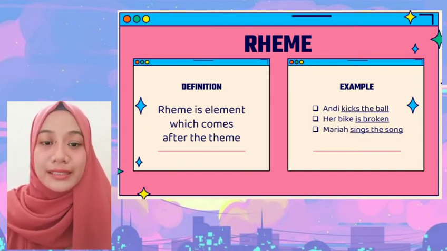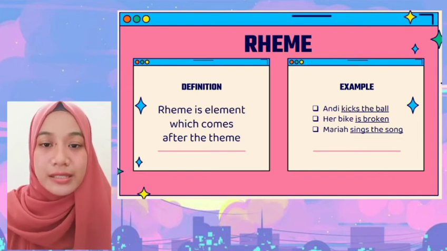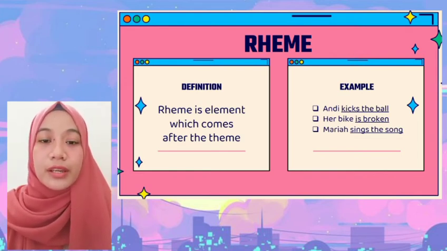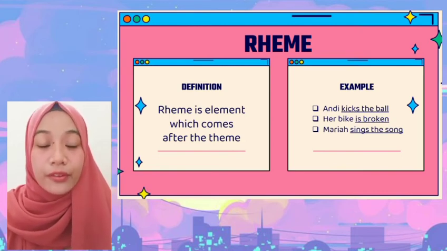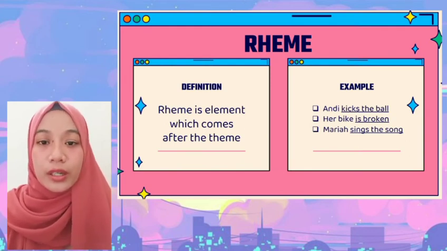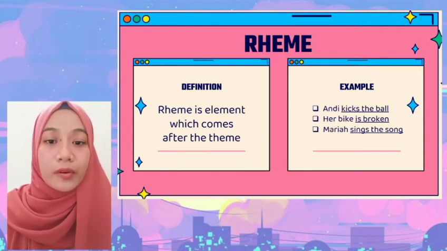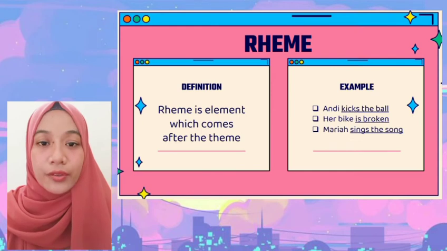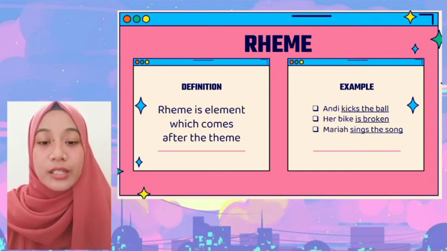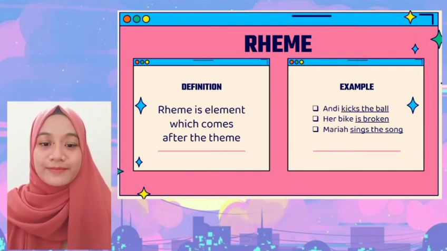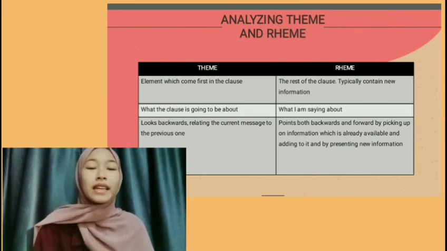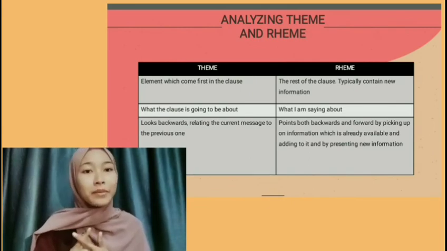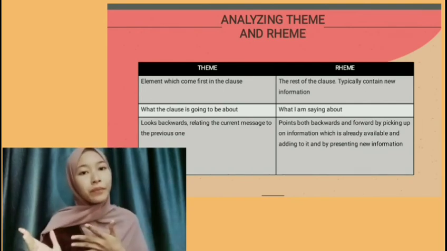Okay, now we analyze these sentences. From the definition of rheme, we can know that rheme is the element which comes after the theme. In these sentences, Andy, her bike, and Maria are the theme. So, the things that come after the theme, kicks the ball, is broken, and sings the song, are the rheme. Like that. Well, the last topic is analyzing theme and rheme. It means which is theme and which is rheme.